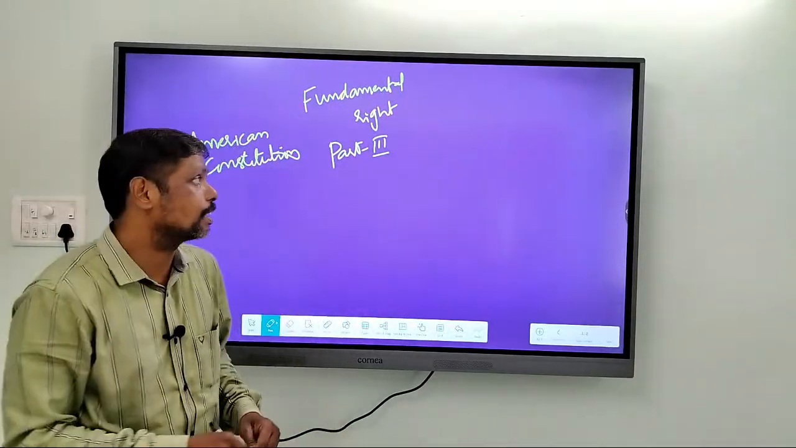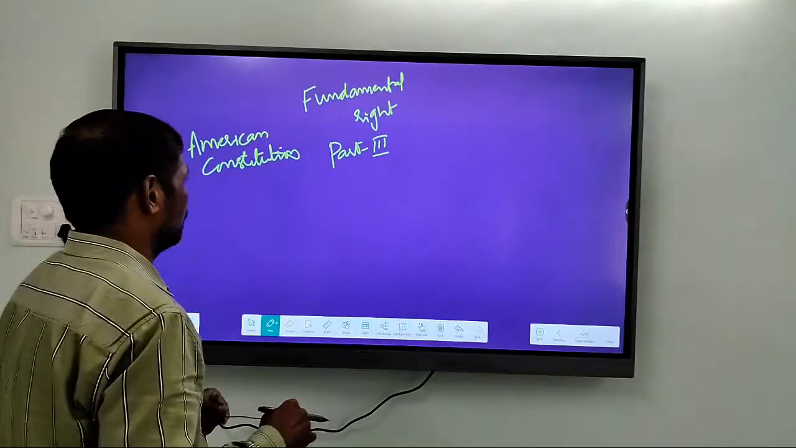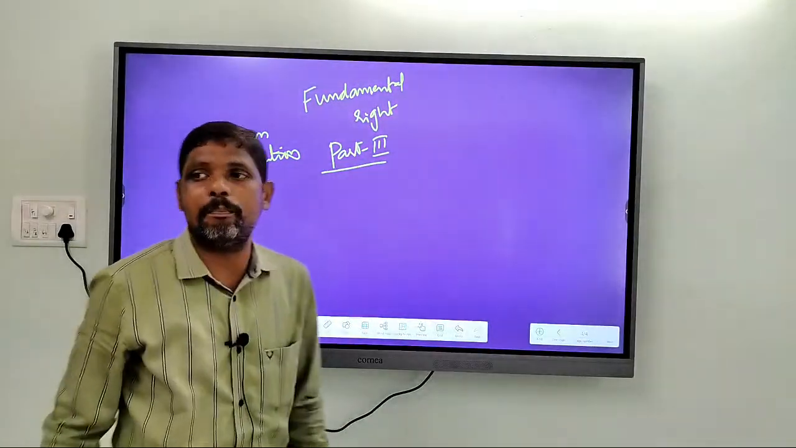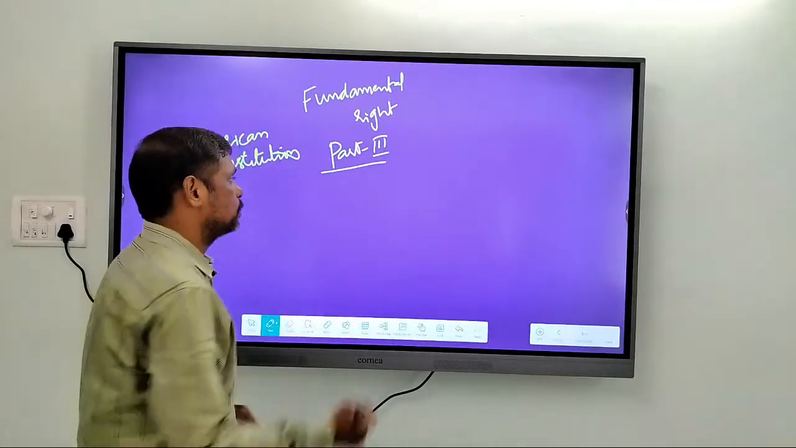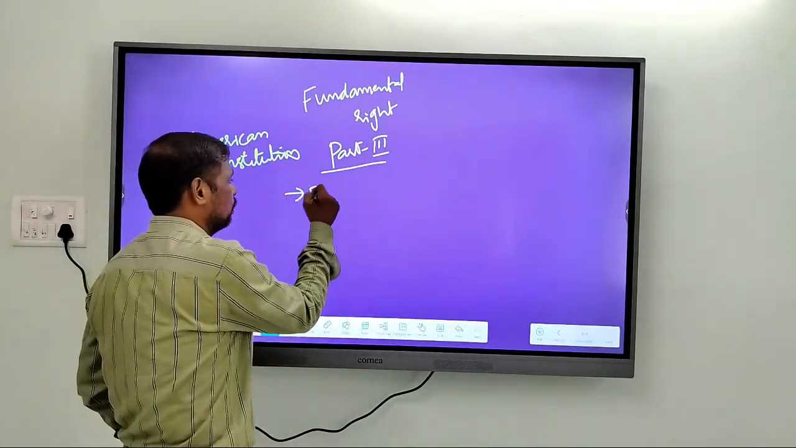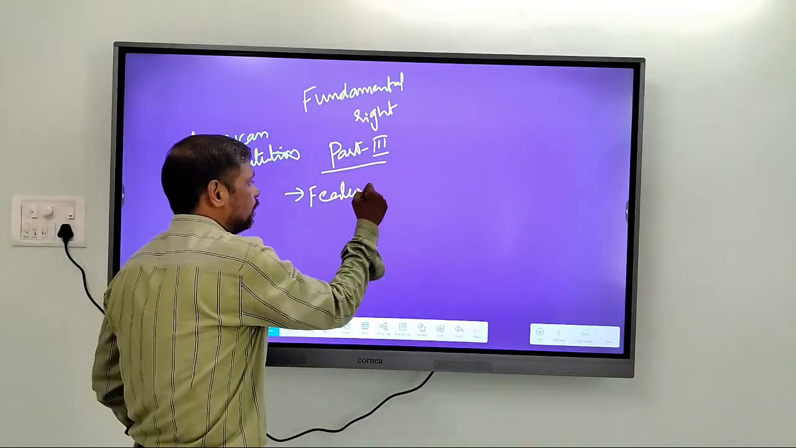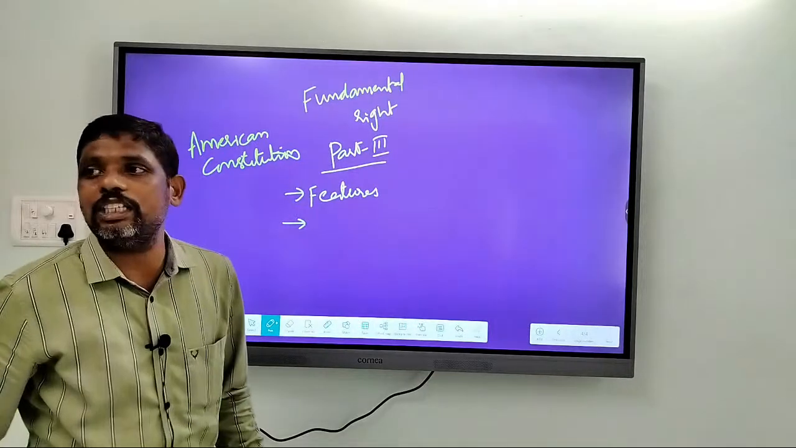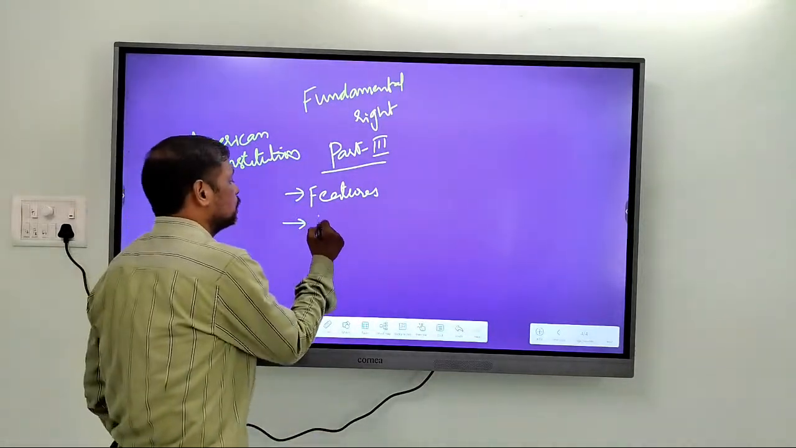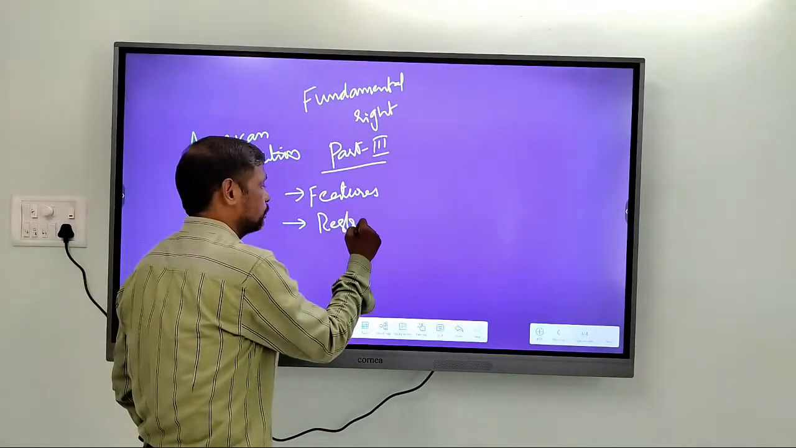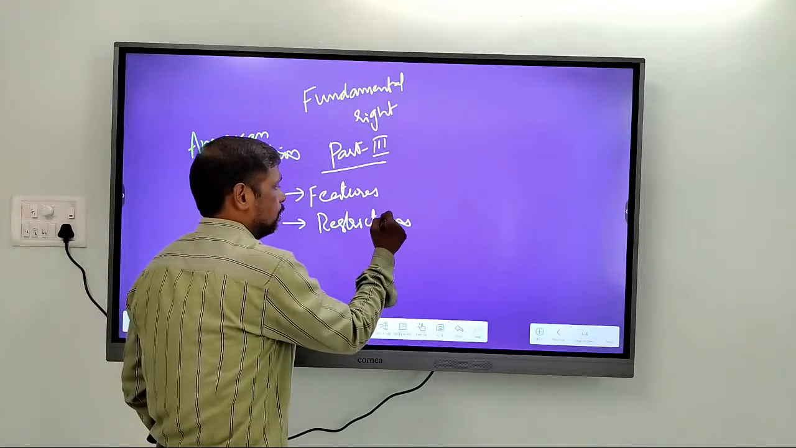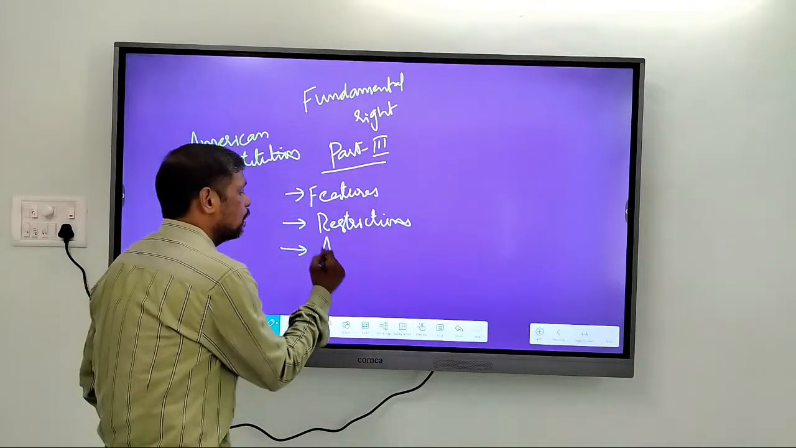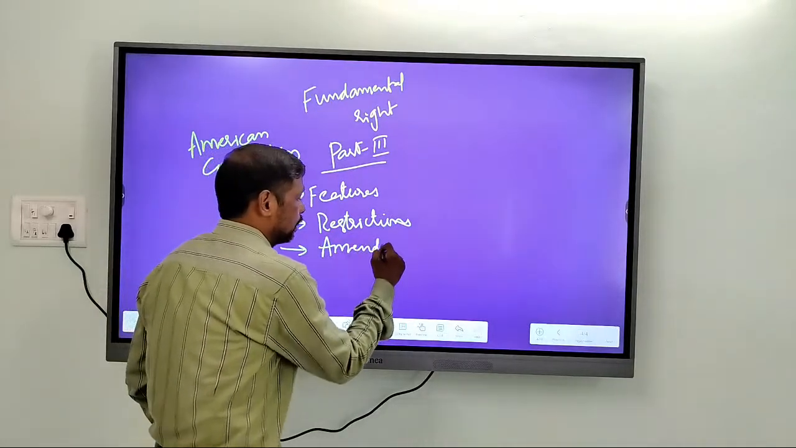So coming to fundamental rights, which are mentioned in Part 3 of the Constitution. Here first I'll talk about the basic features of these fundamental rights. Then I will talk about the issue of restrictions on fundamental rights. Then I will talk about the issue of amendability of fundamental rights.